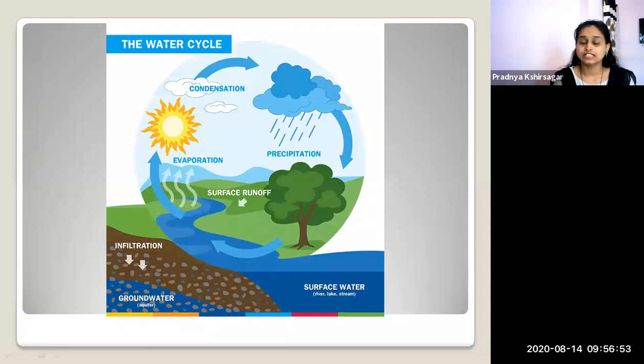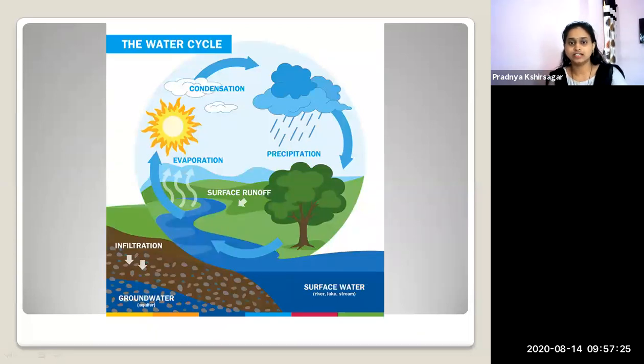Our main chapter of geography, that is number 5, is precipitation. What is precipitation? Precipitation occurs when so much water has condensed that the air cannot hold it anymore. Then the clouds get heavier, and water falls back in the form of rain, snow, hail, sleet.